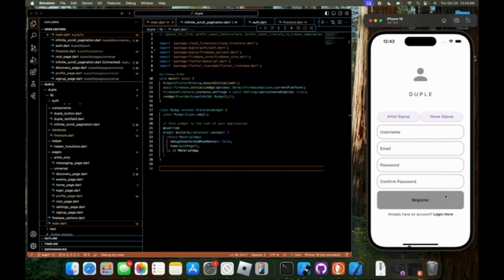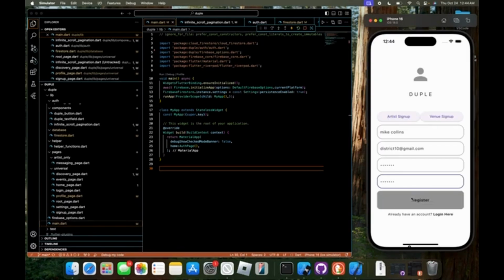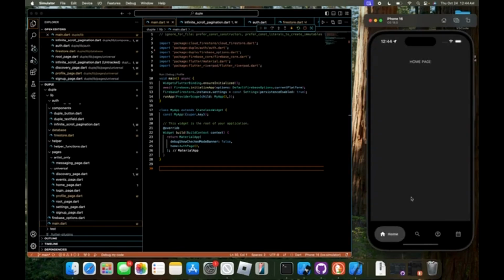Let's say I don't have an account. First, for the password and confirm password, it's going to check if it's too short, and then if they match, and then if it works, it's going to let me through to the app.